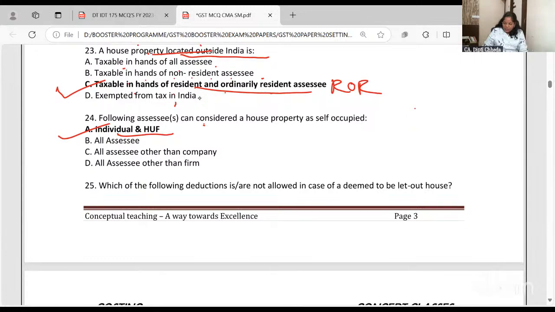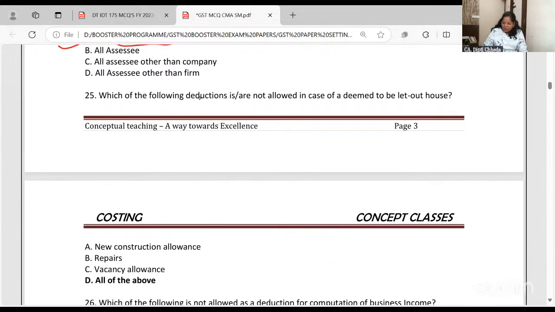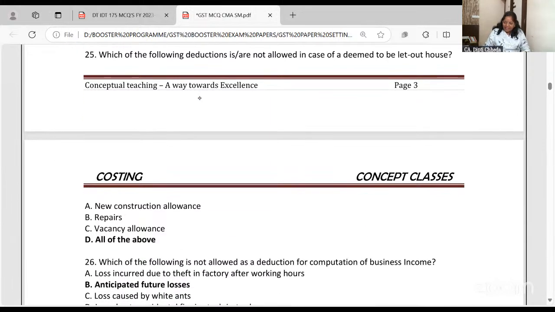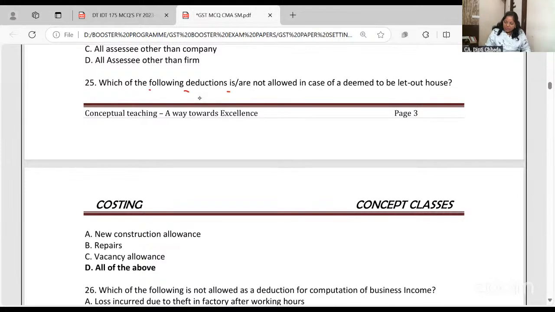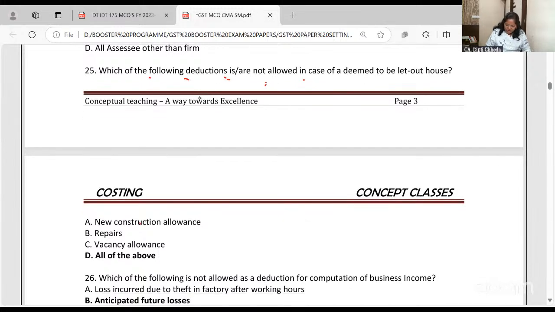Which of the following deductions are not allowed in case of deemed to be let out? First of all, what is deemed let out? If you have more than two self-occupied properties, the rest are treated as deemed let out and you have to pay tax on notional income. New construction allowance, not available. Repairs, not available because it's deemed let out; instead you are already getting 30% standard deduction.